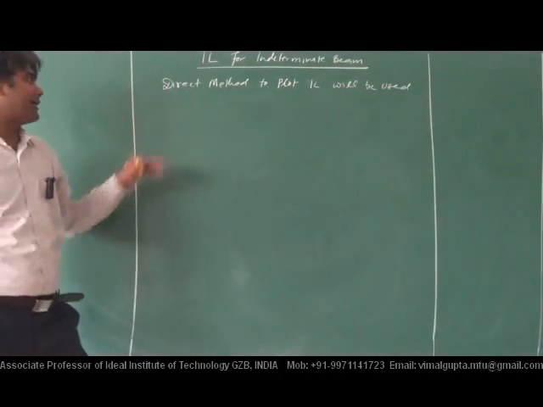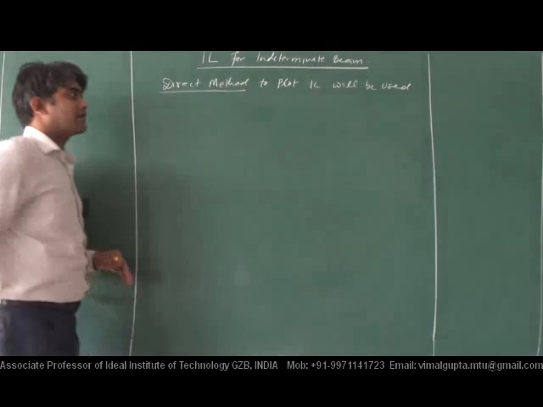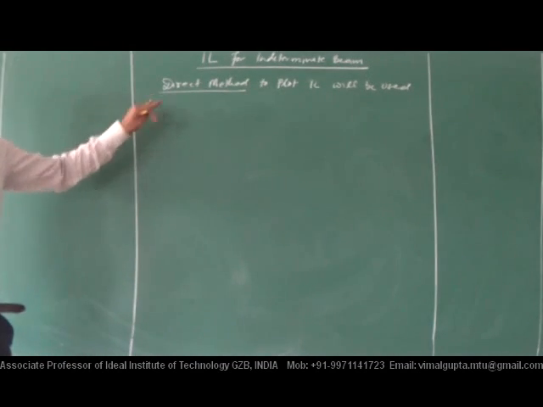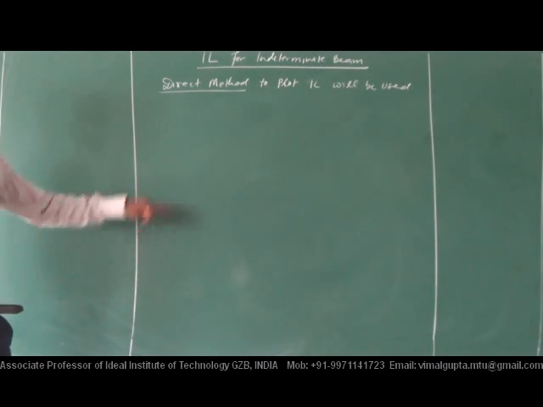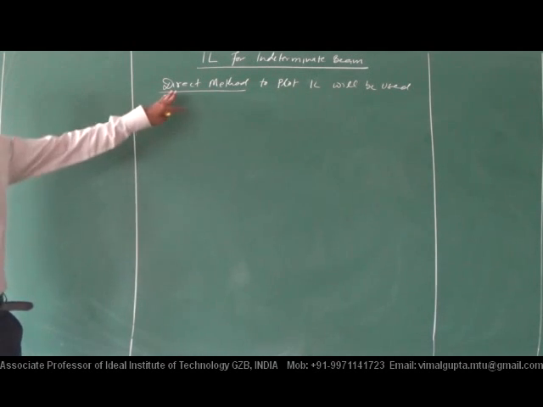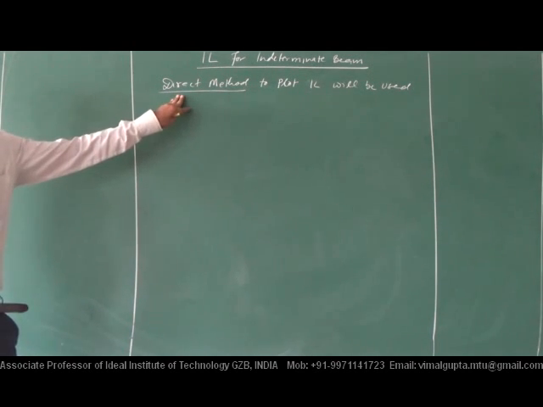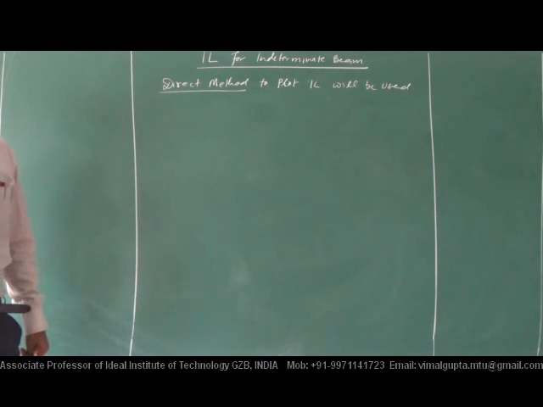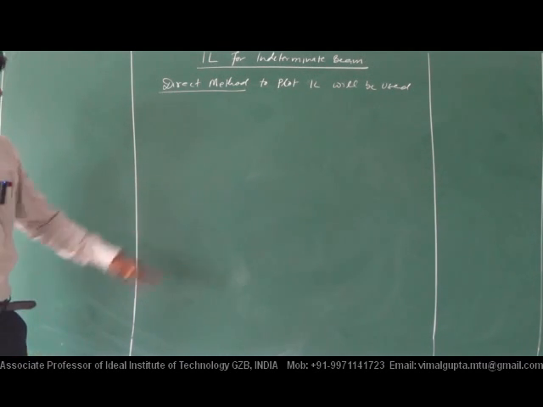IL for an indeterminate beam: the direct method is generally applicable. Mueller-Breslau principle can give the result, but it can give only the shape. It will not give the value. Why will it not give the value?